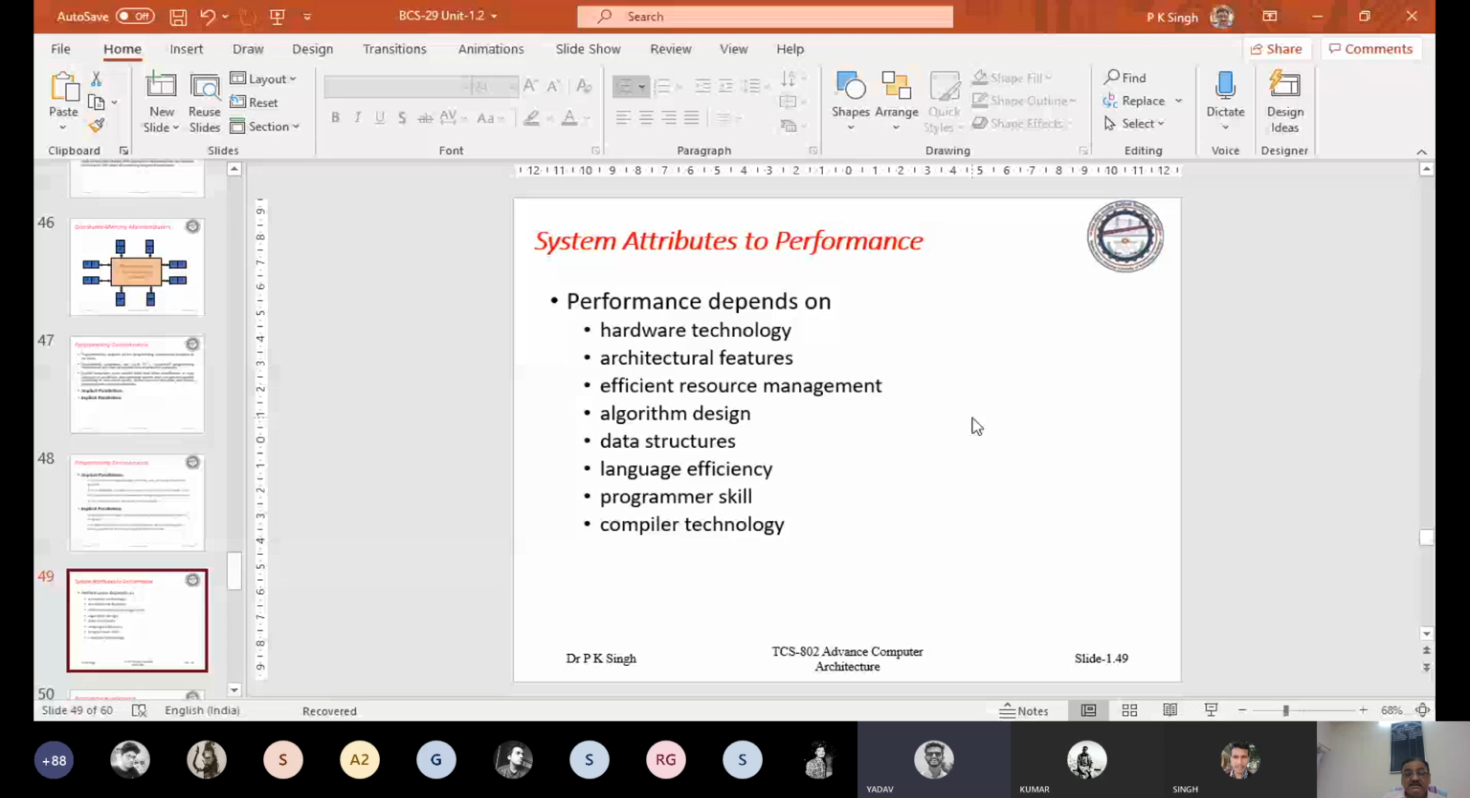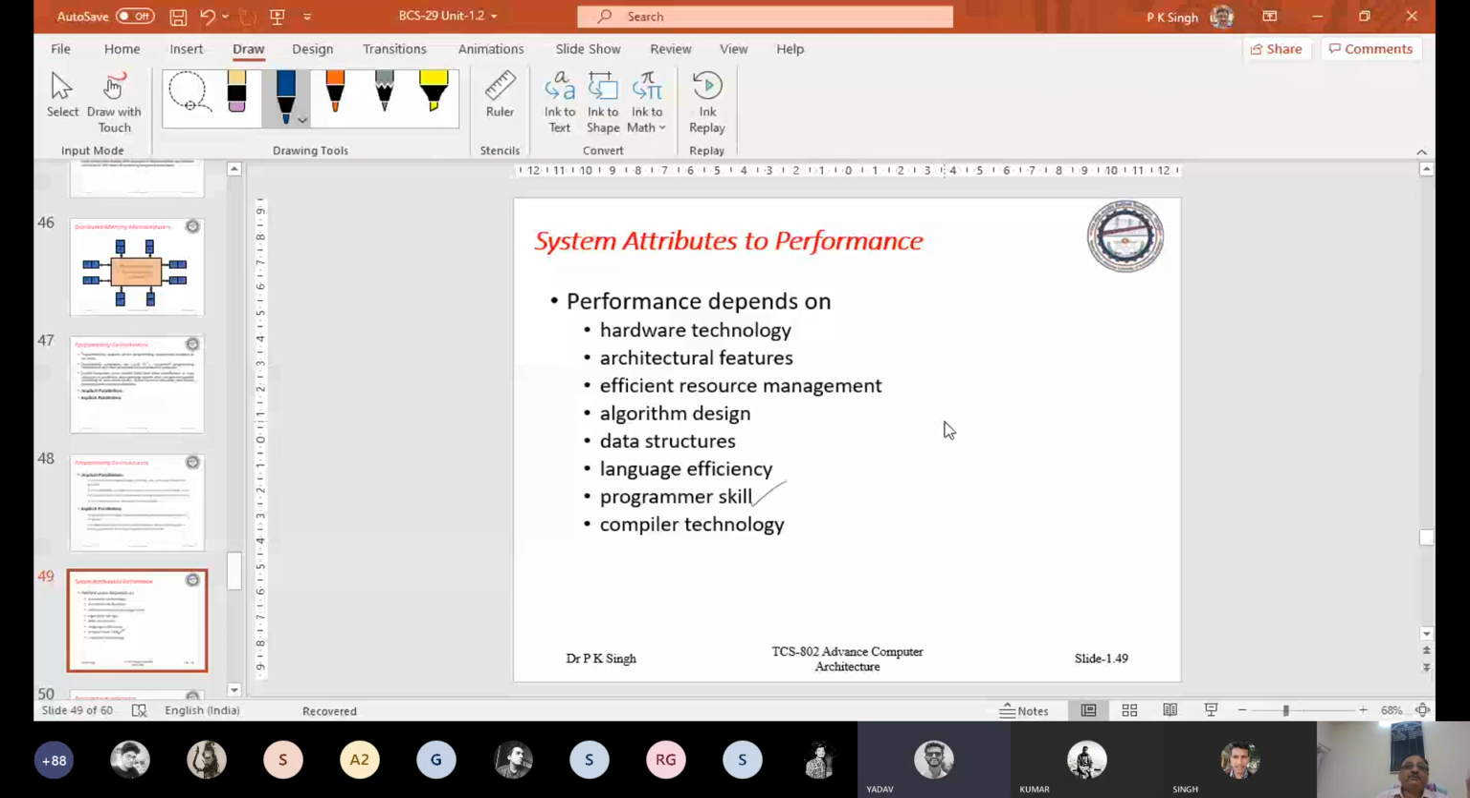Next thing is the programmer skill. If you have the language and the programmer doesn't know how to use it, then again you can't explore the allowable degree of parallelism. And the second way is this: if the programmer is not skilled, you may use a compiler. And nowadays, this burden is given to the compiler only,